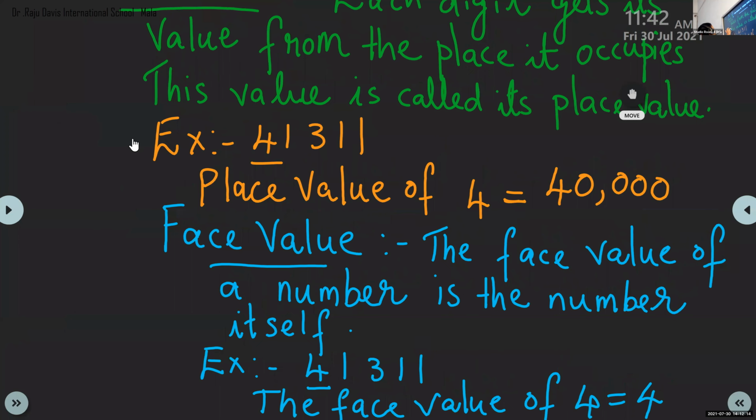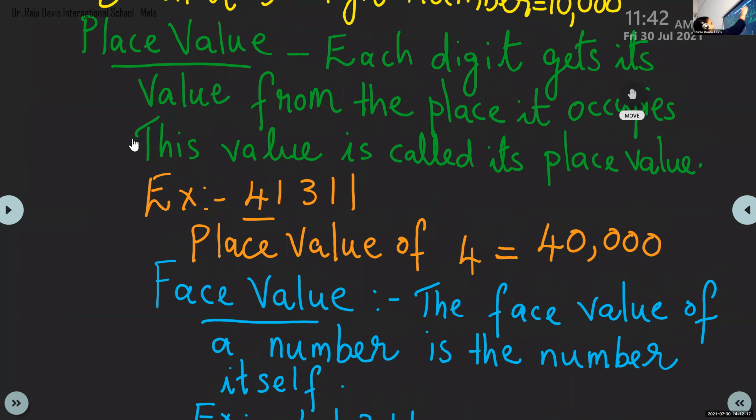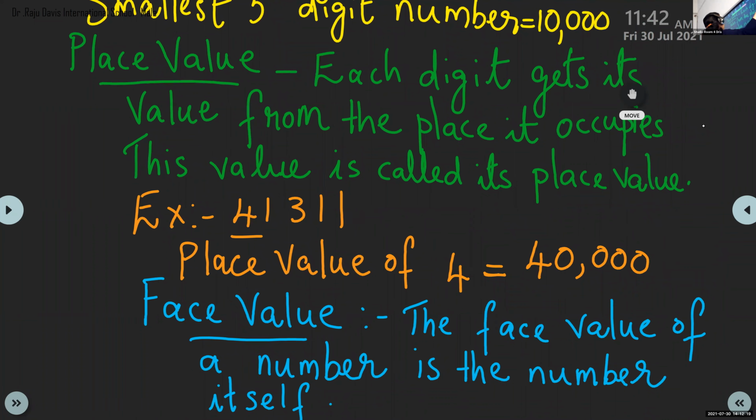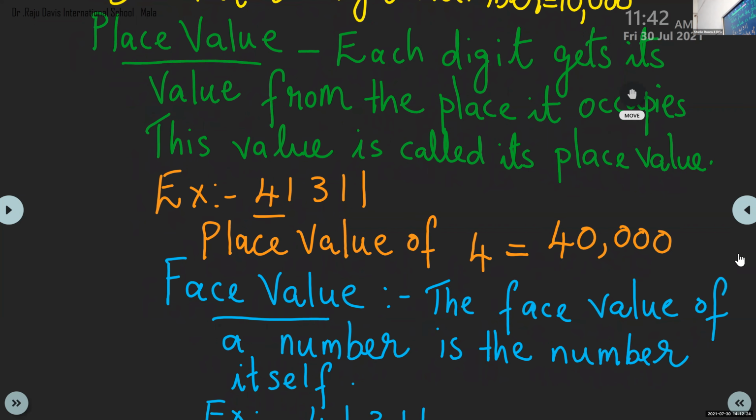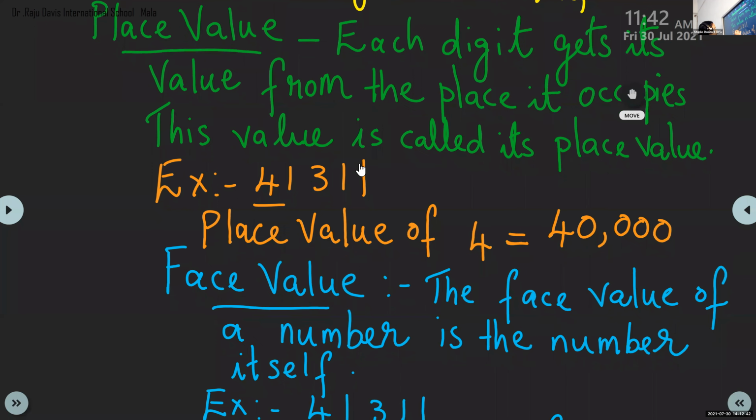Some children are asking for that, so please revise. We are going to revise it again. Place value: each digit gets its value from the place it occupies. This value is called its place value. For example, here, 41311. What is the place value of 4 here? You can see it is in the ten-thousands place. Here we have ones, 10, 100, 1,000 and 10,000. So it is 40,000.